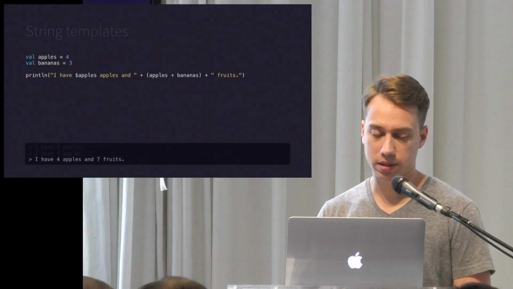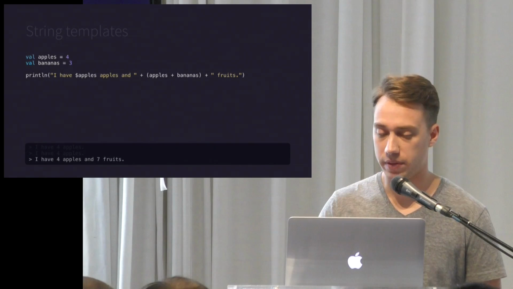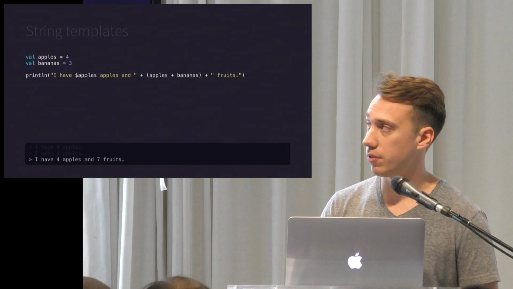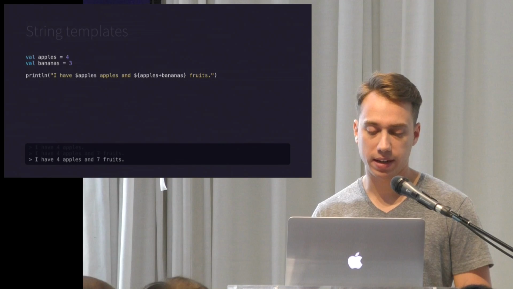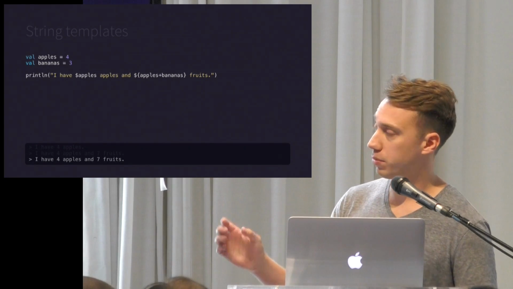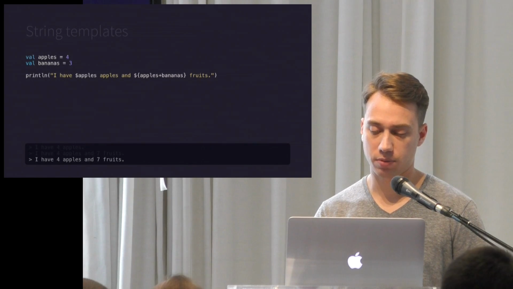And you can also do it with expressions, so you might do something like this in Java. In the middle of that string, we're concatenating an expression of apples plus bananas. But we can move that into the string and interpolate it, and the only thing we have to do there is wrap it with curly braces after we use the $ prefix.